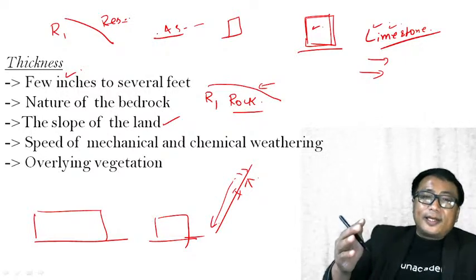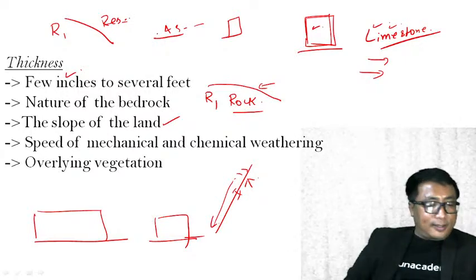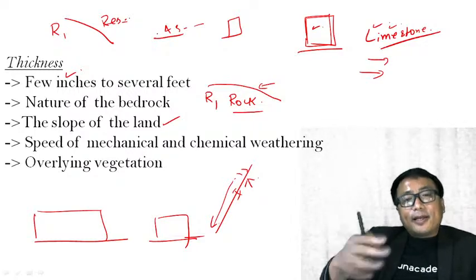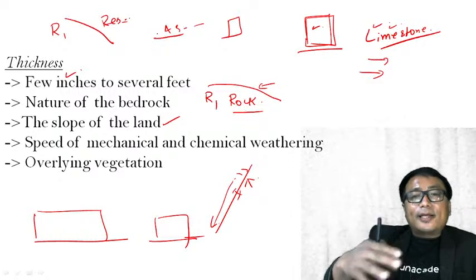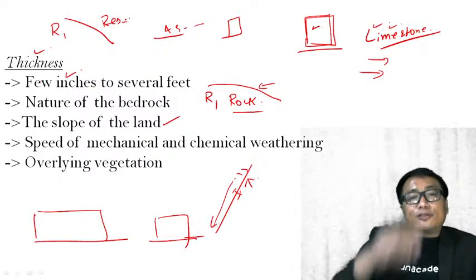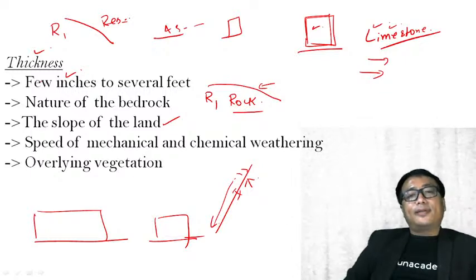This means that depending on the climatic conditions, the speed and the nature of the chemical and mechanical weathering will vary. Therefore, the thickness of the soil is also determined by the speed of mechanical and chemical weathering.